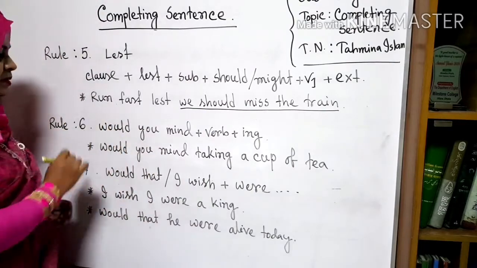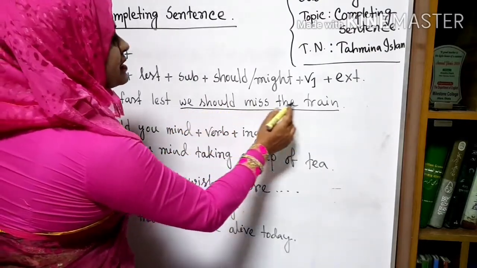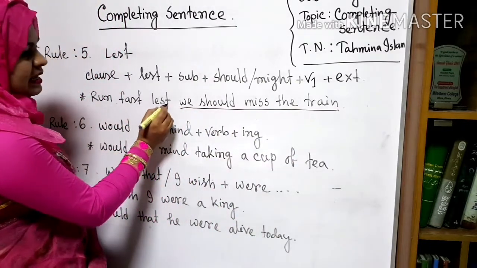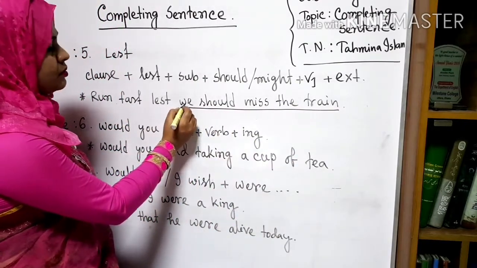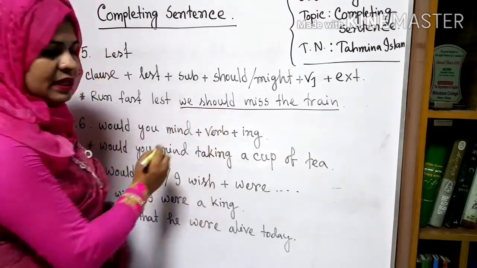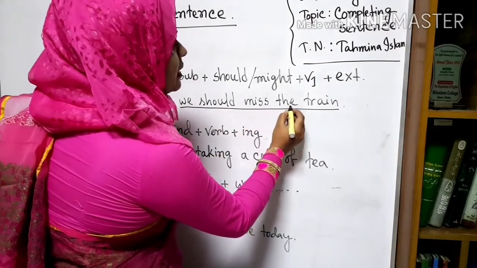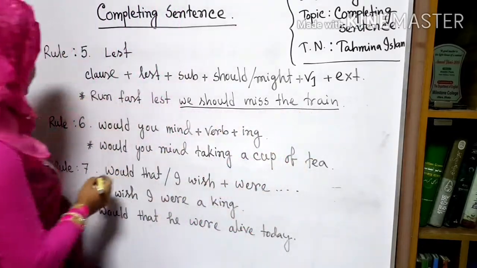Okay. The example is, run fast lest we should miss the train. Here after lest we will use a subject, we. After that we will use here should or might, then V1, then the extension.